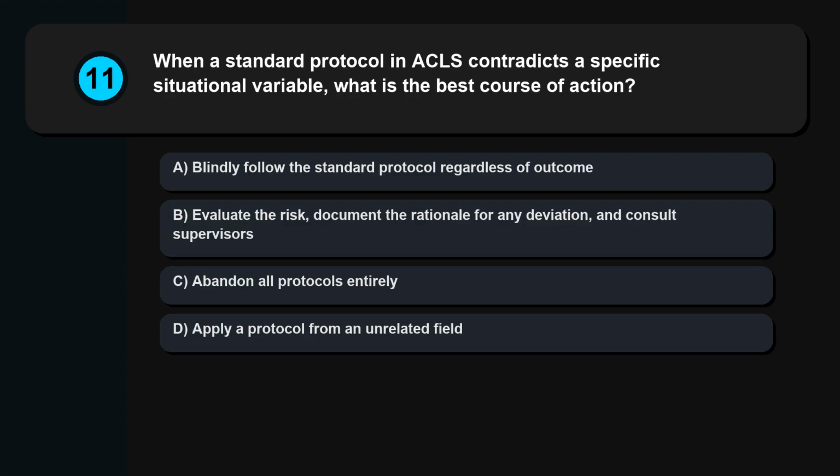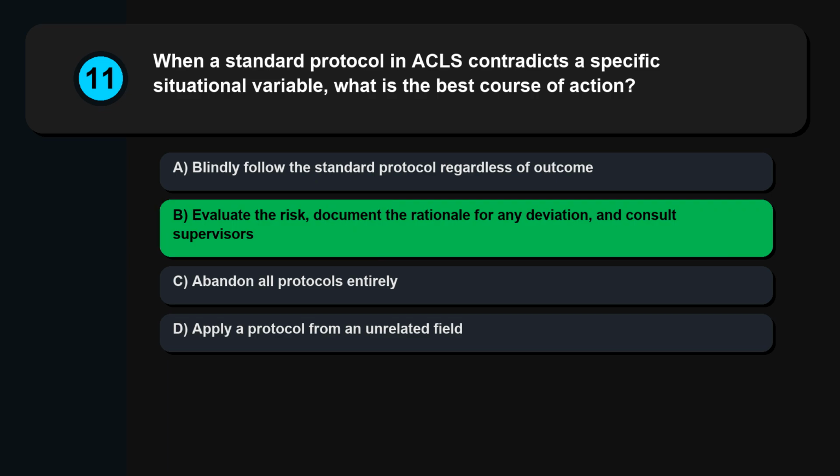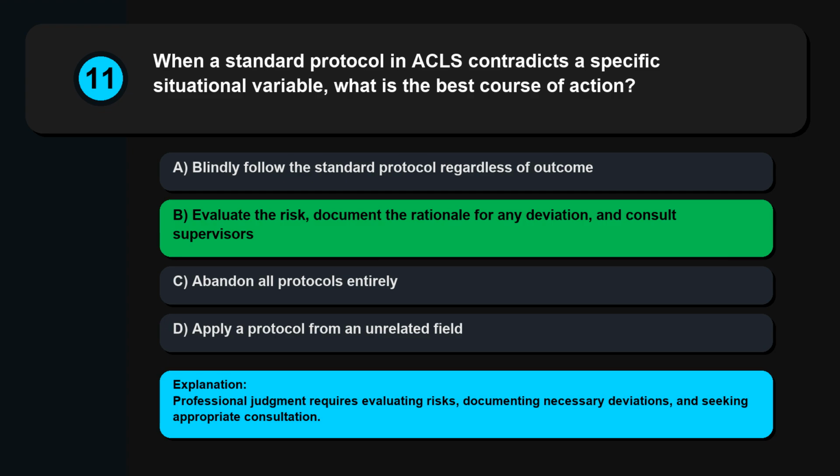Question 11. When a standard protocol in ACLS contradicts a specific situational variable, what is the best course of action? Blindly follow the standard protocol regardless of outcome. Evaluate the risk, document the rationale for any deviation, and consult supervisors. Abandon all protocols entirely. Apply a protocol from an unrelated field. Professional judgment requires evaluating risks, documenting necessary deviations, and seeking appropriate consultation.